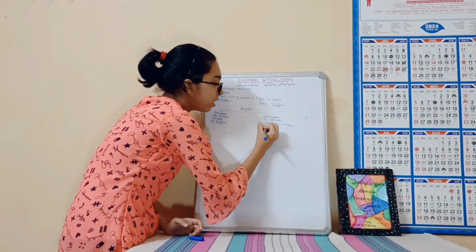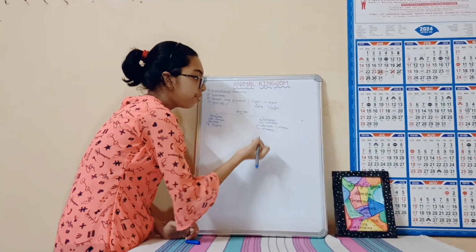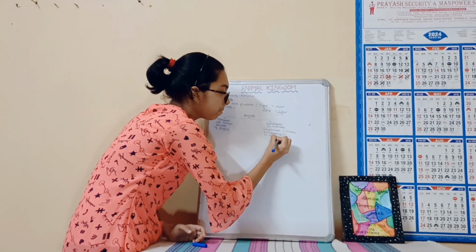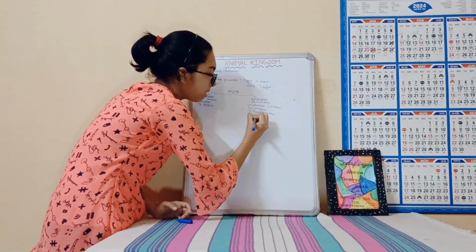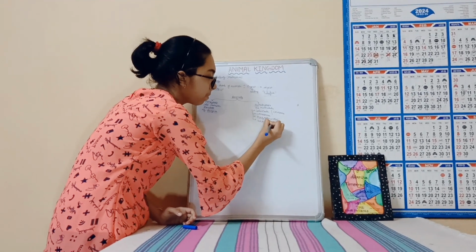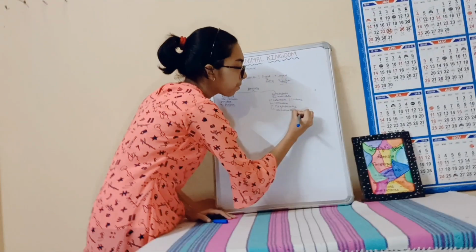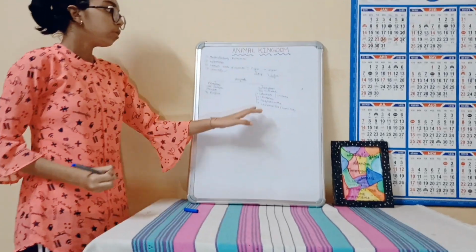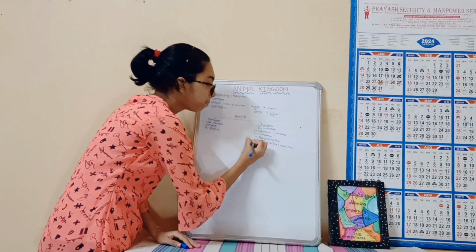Next is our Ctenophora. Coelenterata, Ctenophora, then Platyhelminthes, then Aschelminthes. Aschelminthes are also known as nematodes. We will understand all these one by one, don't need to worry. So, Coelenterata, Ctenophora, Platyhelminthes, Aschelminthes.